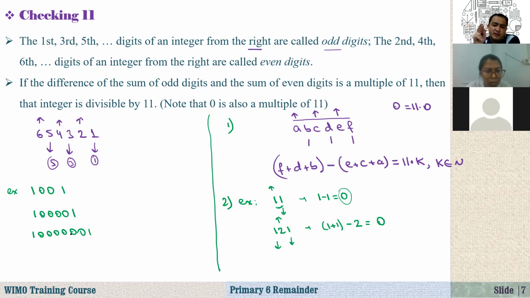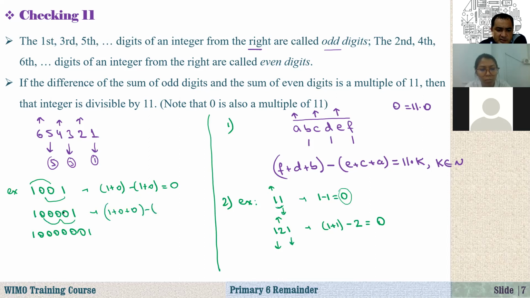If the number of zeros between these two ones is even, then they are always divisible by 11. Why? Because here 1 and 0 are odd digits, and 1 and 0 are odd digits, so we have 1 plus 1 minus 0 plus 0, that's 0. It's always the case. How about 1, 0, 0, 0, 0, 1? The sum of odd digits is 1 plus 0 plus 0, minus the even digits 0, 0, 1, and that's equal to 0 again. That's why it is divisible by 11.